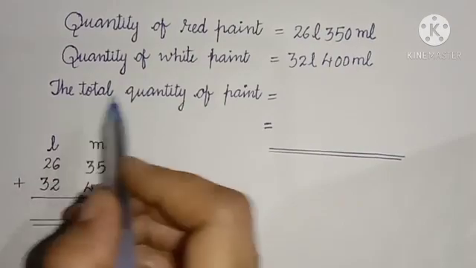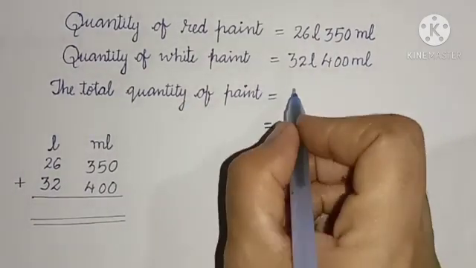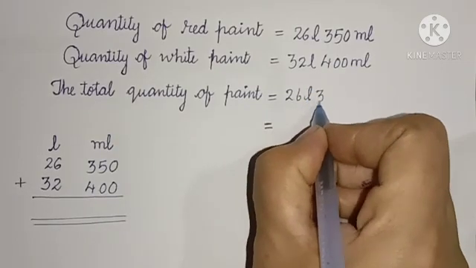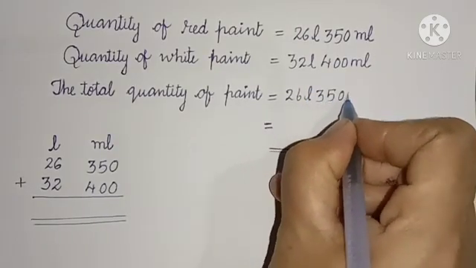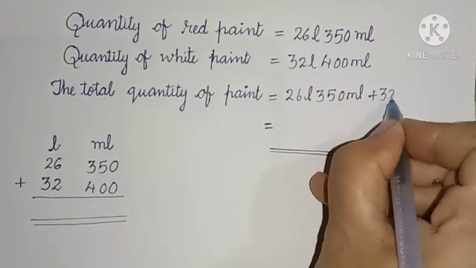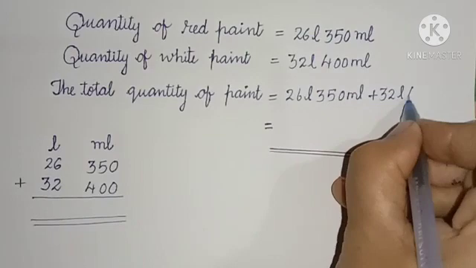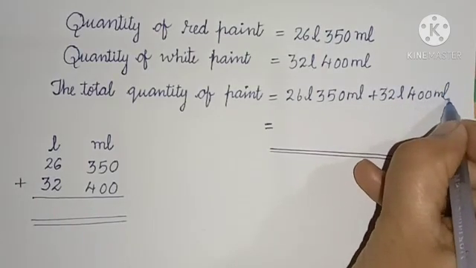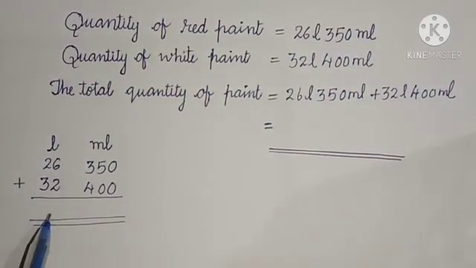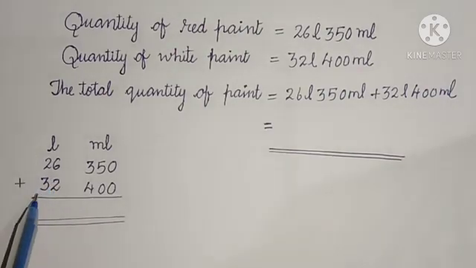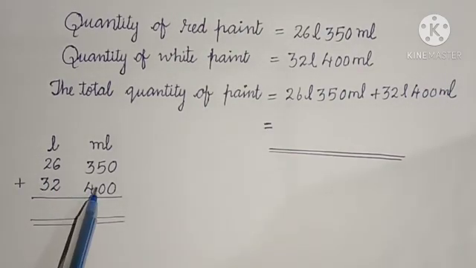The total quantity of paint is 26 liters 350 milliliters plus 32 liters 400 milliliters. Children, arrange the numbers in appropriate places such as liters and milliliters.